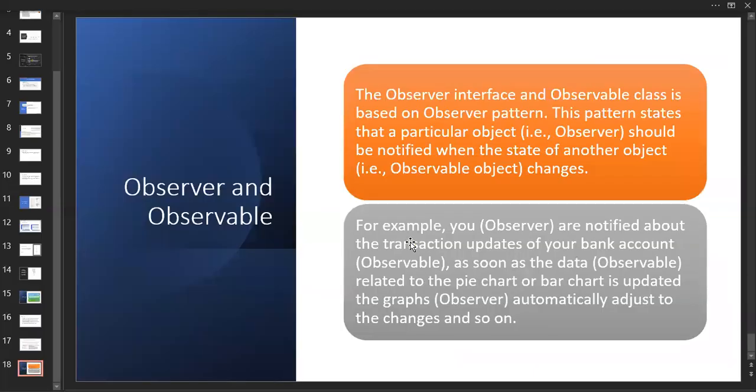So what is this observer and observable? Observer is an interface and observable is a class based on the observer pattern. What is this observer and observable? Think of a general example. There is an examination going on, and you people have an invigilator. He is supposed to stay over there. But who is the observer? He is supposed to come at any time.